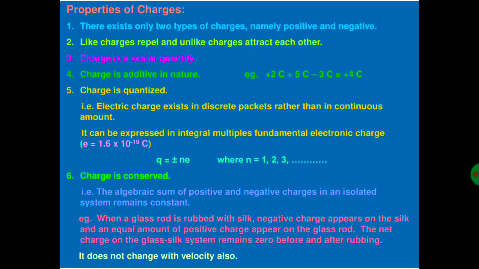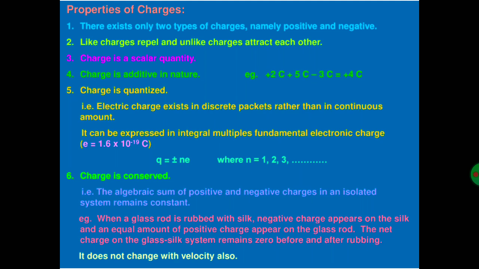Now, properties of charges. There are a few properties of charges. First one, there exist only two types of charges, namely positive and negative. We have already discussed in earlier classes that like charges repel each other while unlike charges attract each other.